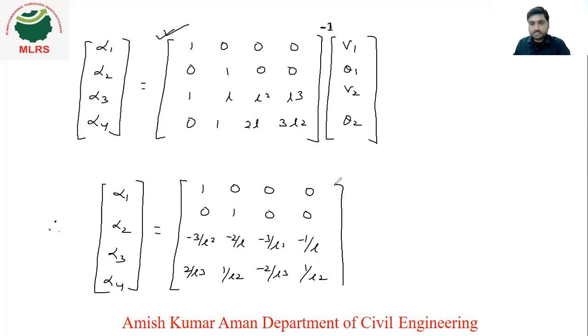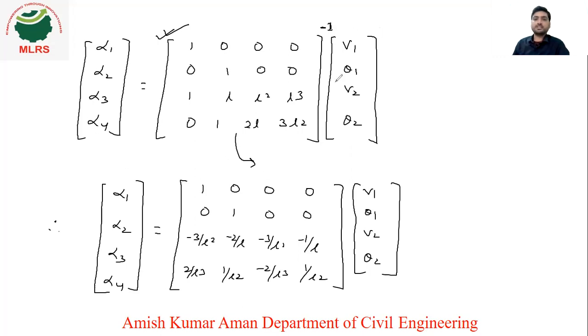Okay, so this is the inverse of this matrix. You can find the inverse of this matrix into V1 theta 1 V2 theta 2. So now we have developed a matrix in terms of alpha 1, alpha 2, alpha 3, alpha 4. We just need to replace these values in equation number 1. Once we replace these values, we will get the V matrix in terms of shape functions n1, n2, n3, n4, because four displacements are there, so obviously four shape functions will be there, right?